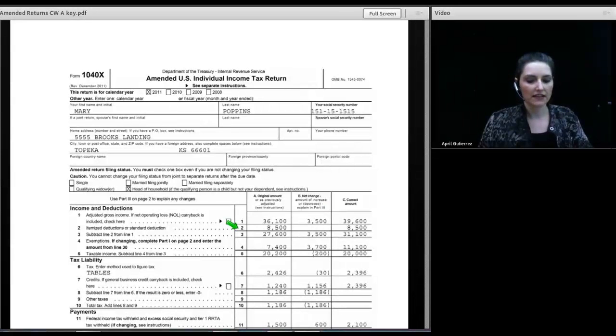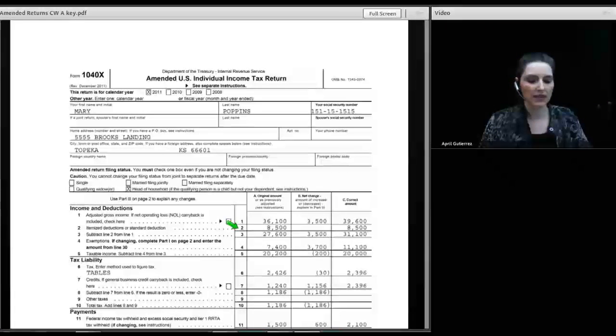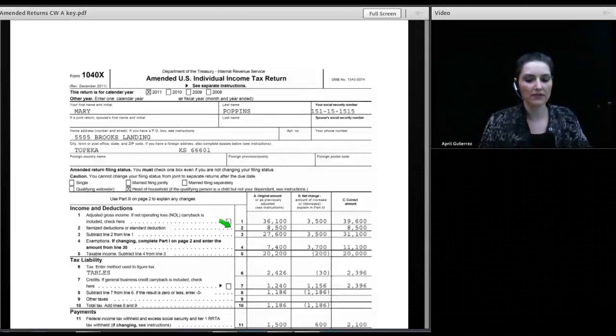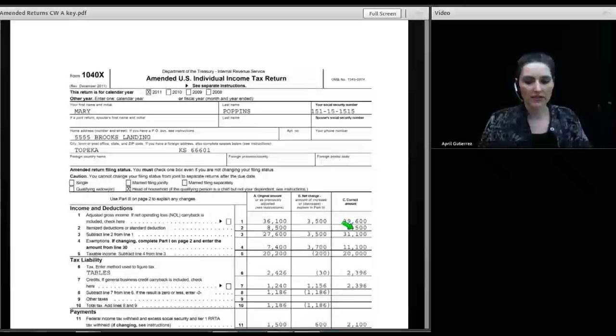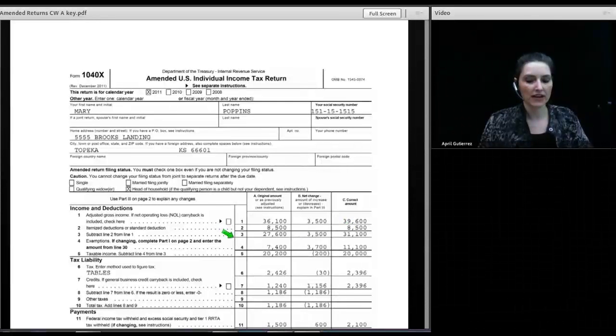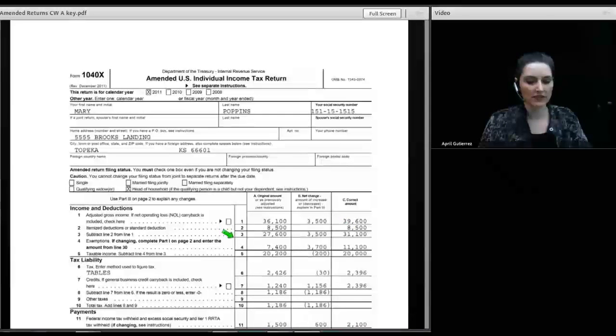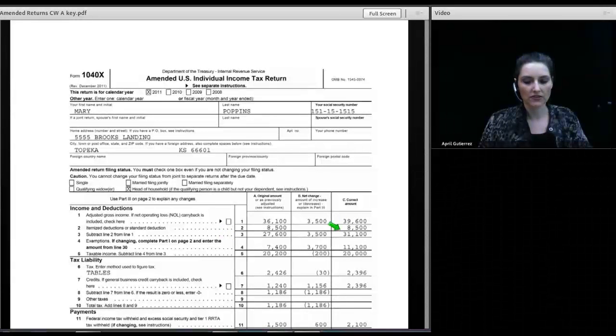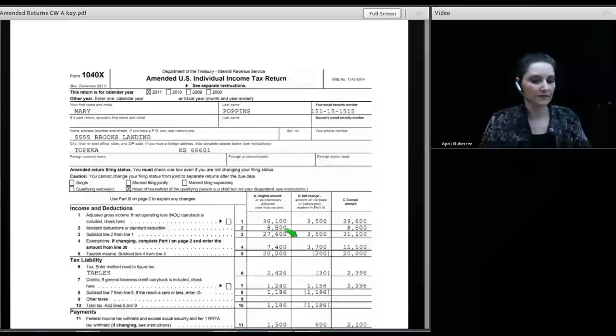Filing status, the standard deduction is the same both times. So the middle column is blank, but on either side we're balanced at $8,500. Then we move down and ask, what is income after we subtract the standard deduction? On the original return, that is $27,600. On the corrected return, it's $31,100. And the difference is, again, that W-2.